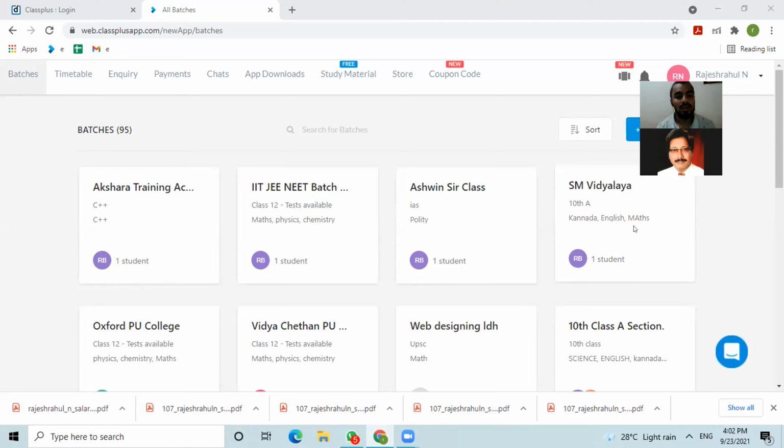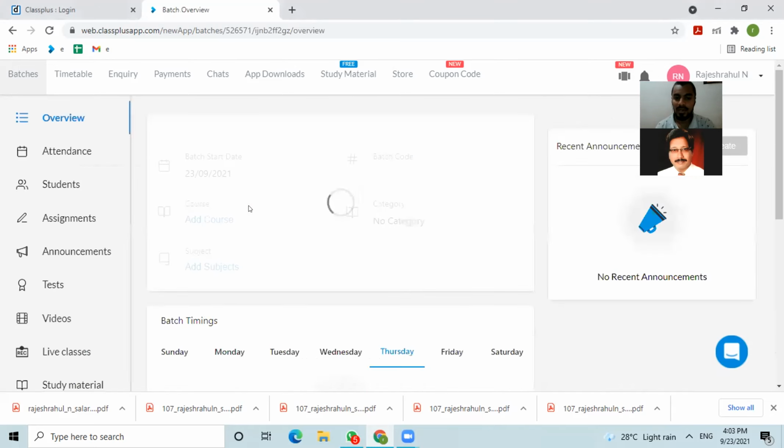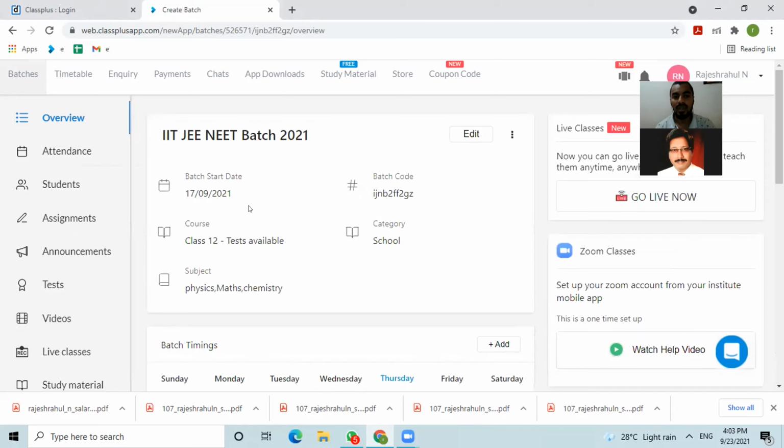So this screen you're seeing is our admin end in the web portal. Here you can see the batches. I have created some 95 batches for the demo purpose. In the same way, you can create unlimited batches. Per batch, you can add up to 10,000 students. This is the limit we have. So once you create a batch, you can select the batch start date.